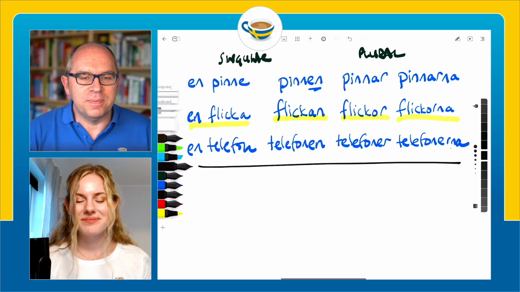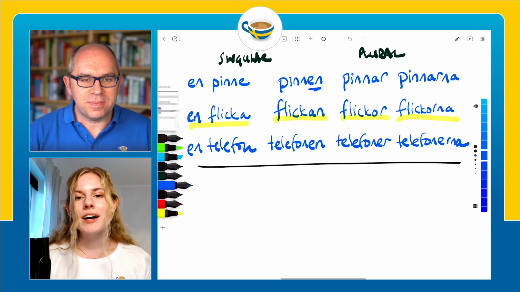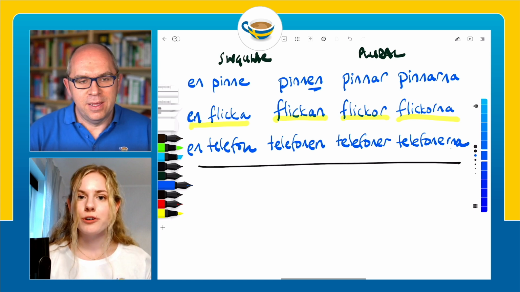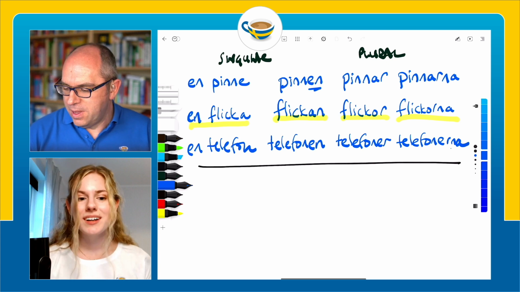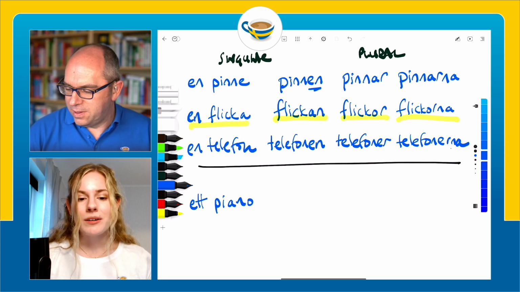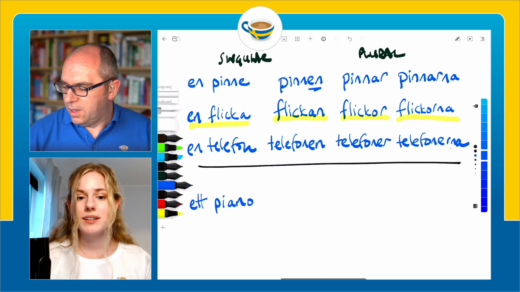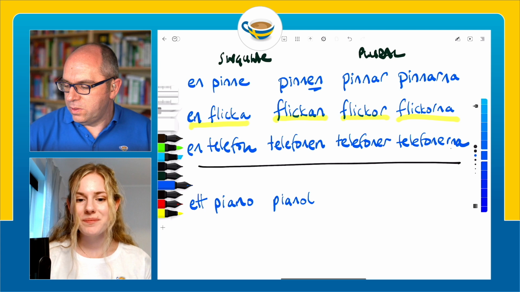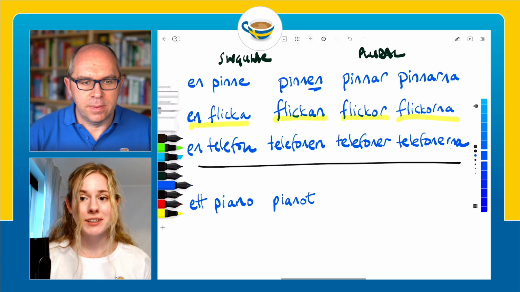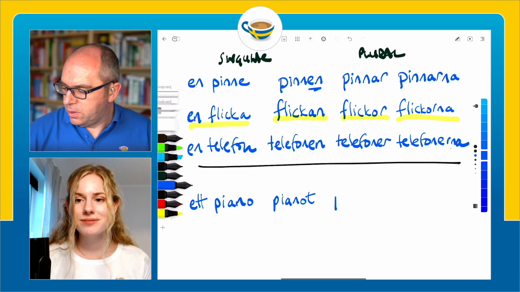What about our Et-words? This is a little simpler because we only have two categories. If the noun ends in a vowel, for example, the word for a piano, et piano. Well, we move the T to the end, so it becomes pianot to make it singular definite. And to make it plural indefinite, we just add an N. So it becomes pianon.